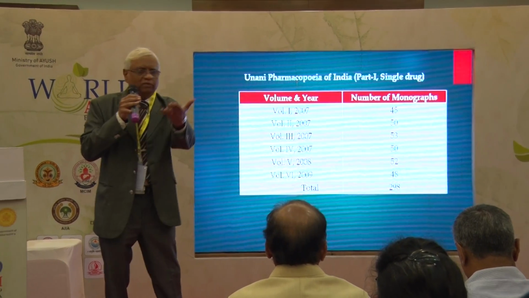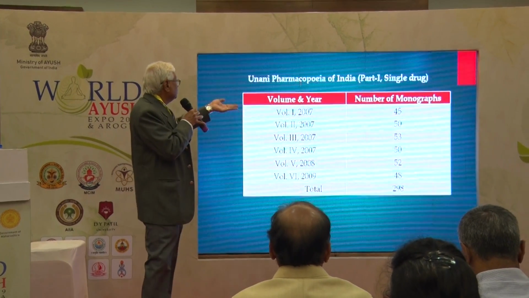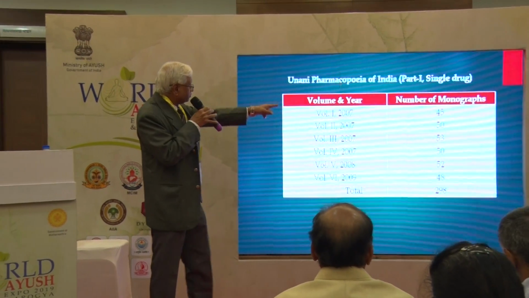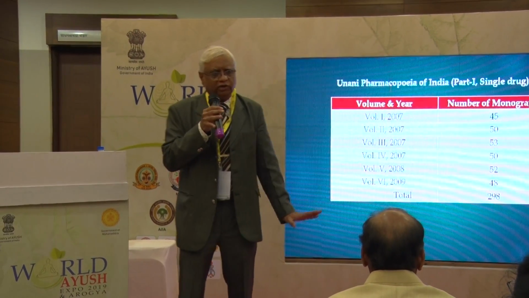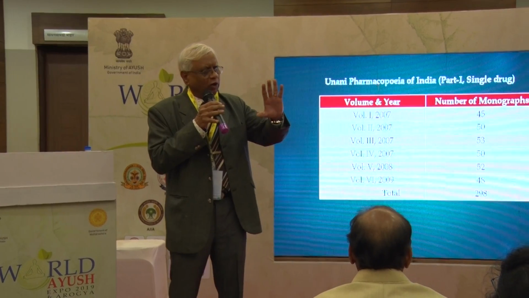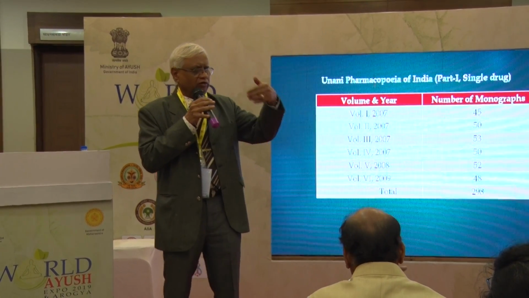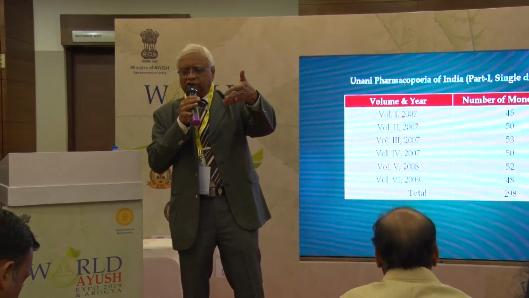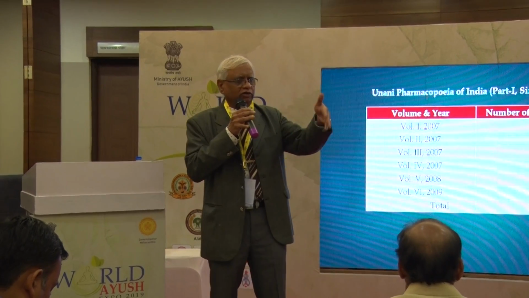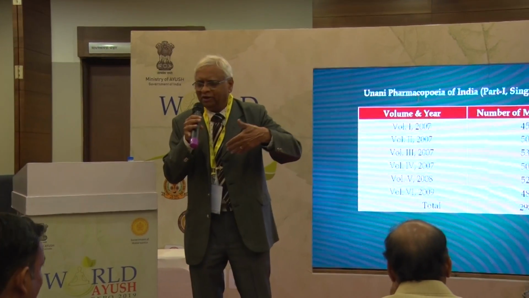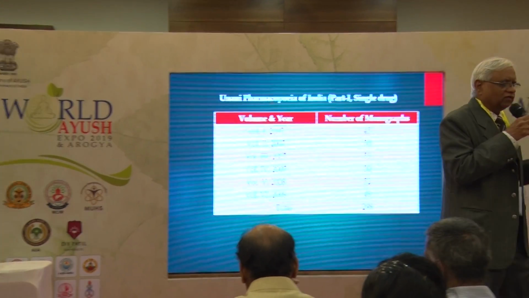Unani. There might be some Unani people also here. So again, same thing. Single drug monograph part 1, 298 monographs. I will not repeat the same thing which I already told you. Whatever principal things I have already told you are applicable for all monographs. It may be Ayurveda, Unani, Siddha, Homeopathy, whatever it is, they are applicable everywhere. Although I am frequently using the word Ayurveda since I am an Ayurvedic person, it doesn't mean they are not applicable for everything. They are applicable everywhere for all the AYUSH systems.